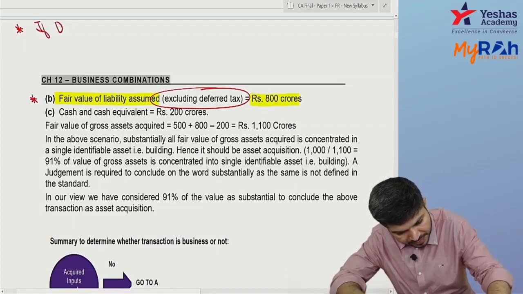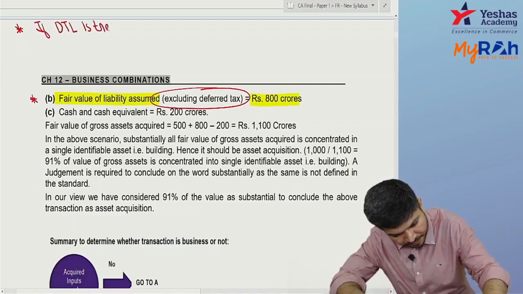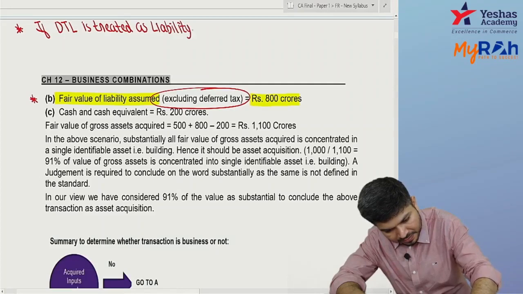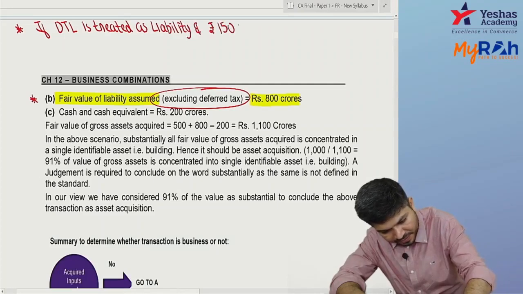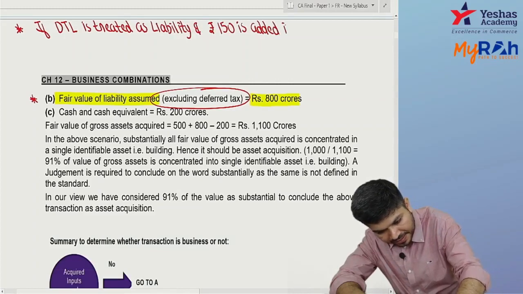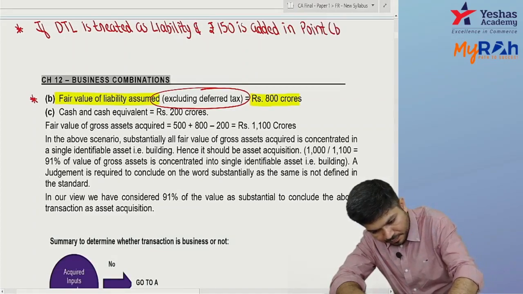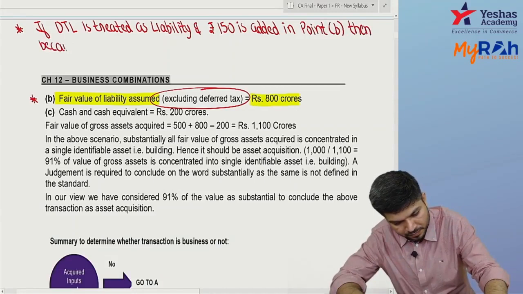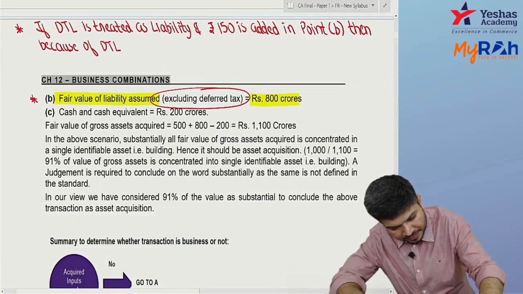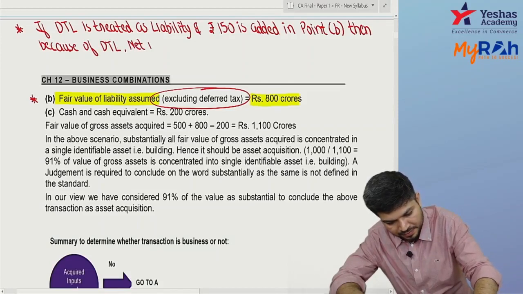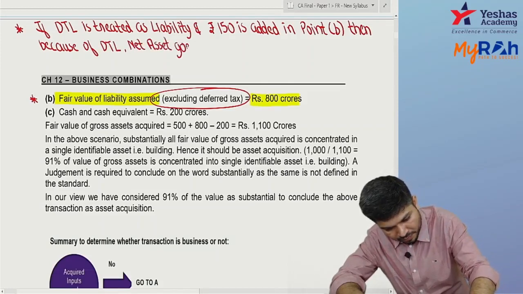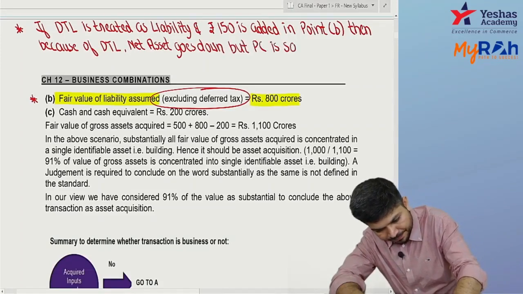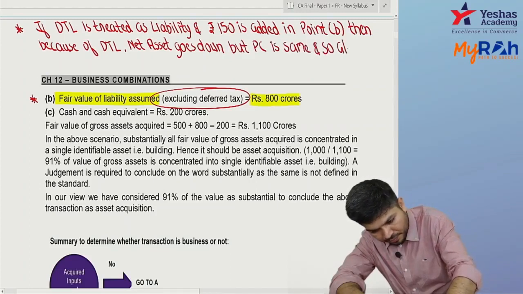If DTL is treated as liability and rupees 150 is added in point B, then because of DTL, net asset goes down, but PC is same, and so goodwill arises.